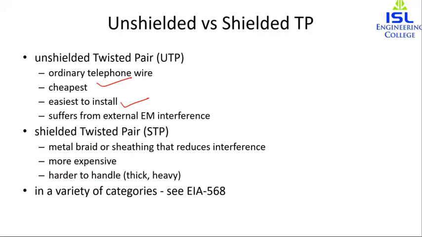Twisted pair cables come in a variety of categories. Originally, most office buildings were pre-wired with 100 ohm twisted pair. So usually we have a 100 ohm twisted pair cable. This is referred to as voice grade. For voice transmissions, we have this voice grade twisted pair, and it was used before the LAN. So before LAN, everyone used voice grade.